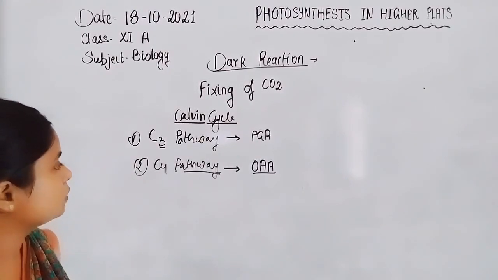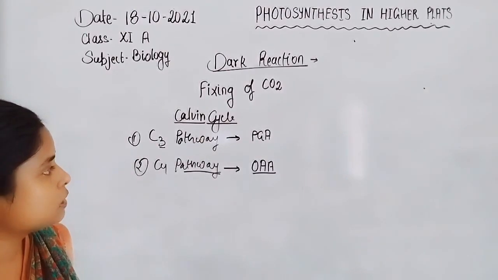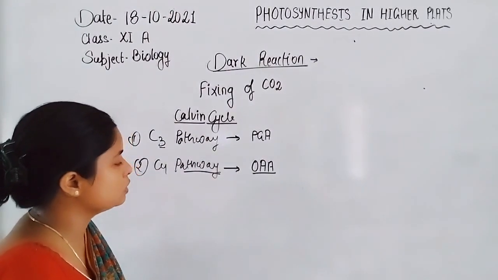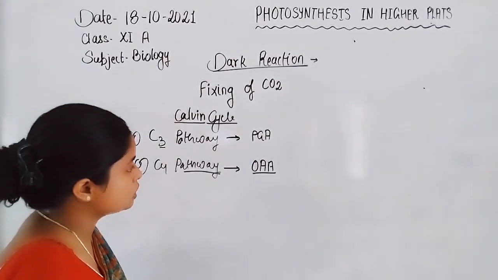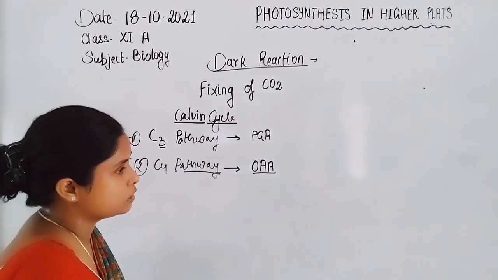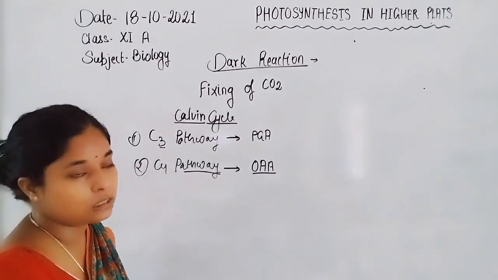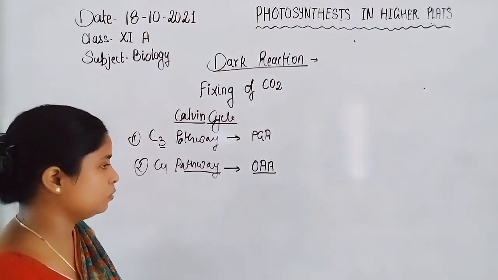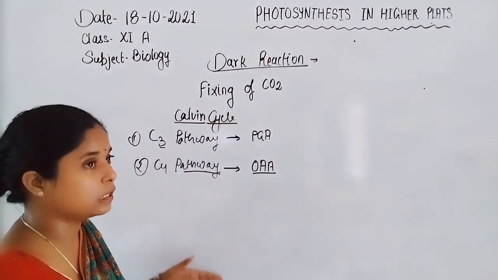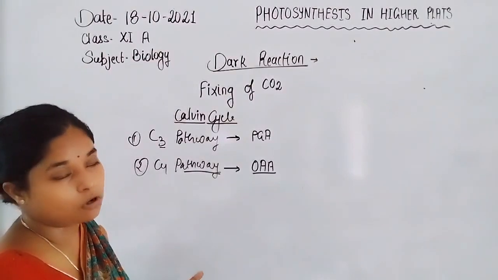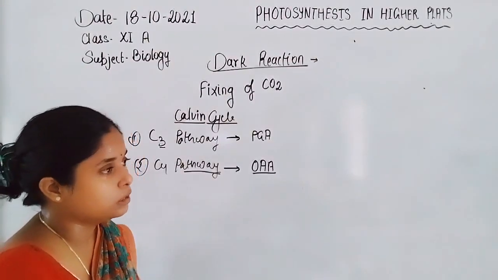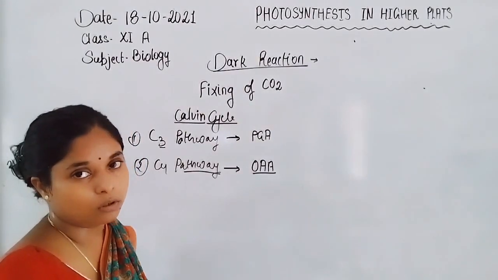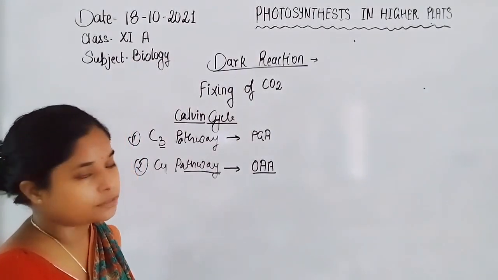In the C3 pathway, they directly form phosphoglyceric acid, whereas in the C4 pathway, oxaloacetic acid is an unstable compound which is transferred into the bundle sheath, where the carbon dioxide is released from the oxaloacetic acid, or it is converted into phosphoenolpyruvate,